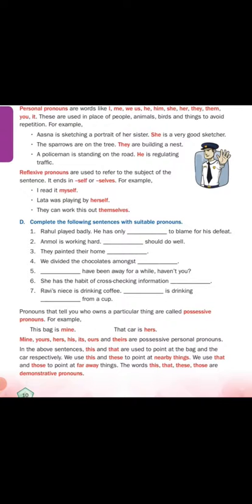Next we are going to see about demonstrative pronoun. In lower class already we have learned about it. The teacher used to draw the picture. For example, if the tree picture is near the sentence, we used to write this is a tree. If the tree picture is far away from the sentence, we write that is a tree. For this, the plural form is these are trees. For that, the plural form is those are trees. The same thing here also. This, that, these, those are called demonstrative pronouns.